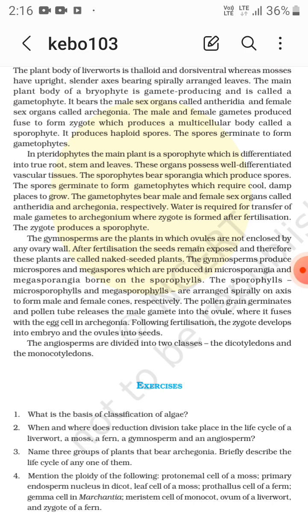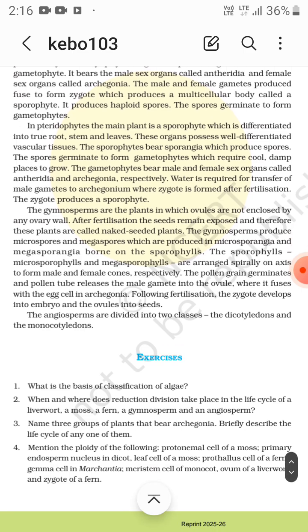Now the gymnosperms. The gymnosperms are plants in which ovules are not enclosed by any ovary wall, so the ovules are naked. After fertilization, the seeds remain exposed, and therefore these plants are called naked-seeded plants. Why? Because after fertilization the ovules and seeds remain exposed, not covered.